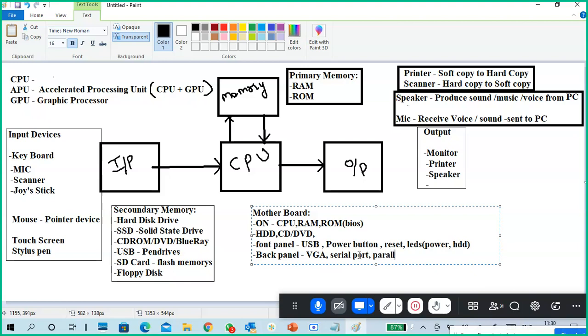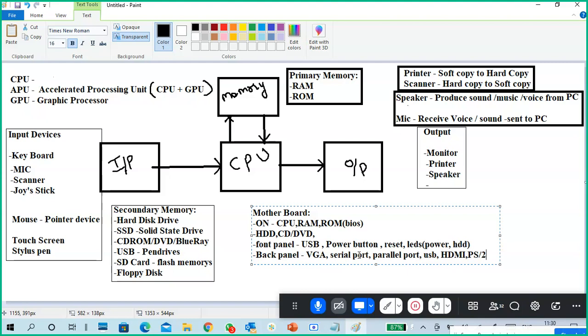Back panel: VGA connection, serial port, parallel port, USB, HDMI. Nowadays computers are coming with HDMI also, right? And PS/2 for keyboard and mouse connections. So it is all on the motherboard. The motherboard is actually the centerpiece of your entire computer. Everything is connected to the motherboard only.